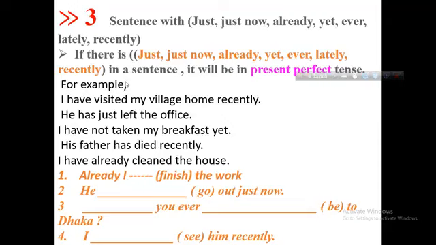If you get such kind of indicators, you will have to make it present perfect tense. For example, I have visited my village home recently. Recently is the indicator. So, you have to make it present perfect tense: subject, have or has, and verb in the past participle form.